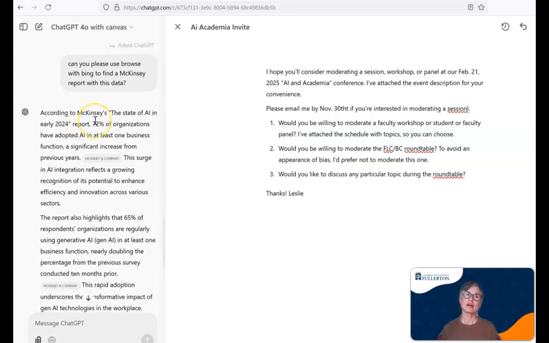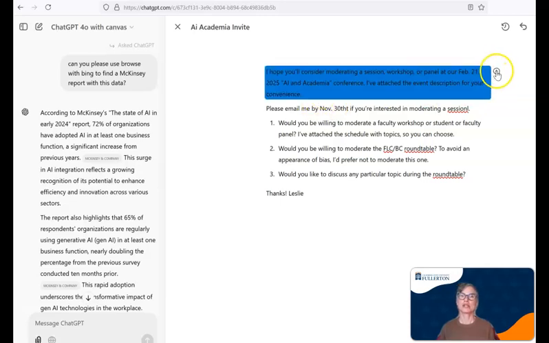So you can see here now I have the McKinsey report, the state of AI in early 2024, reporting that 72% of organizations have adopted AI in at least one business function. The report also highlights that 65% of respondents, and so on, right? So by saying browse with Bing, you can get the latest information, and I think that's really handy.